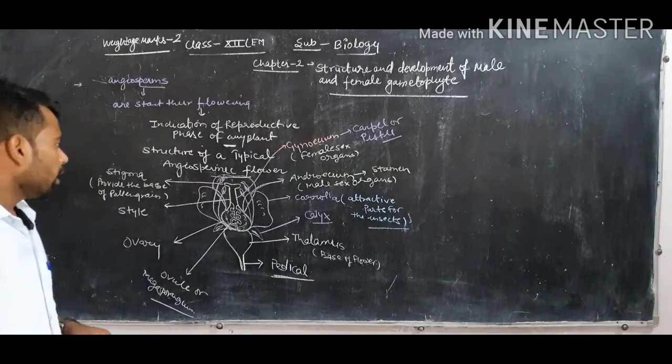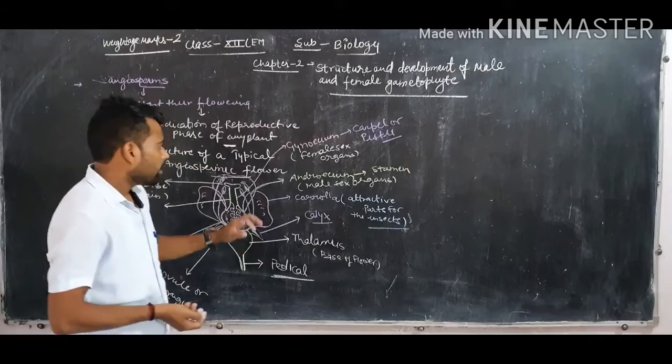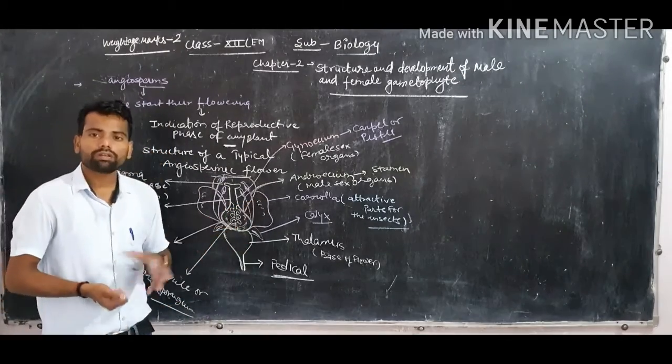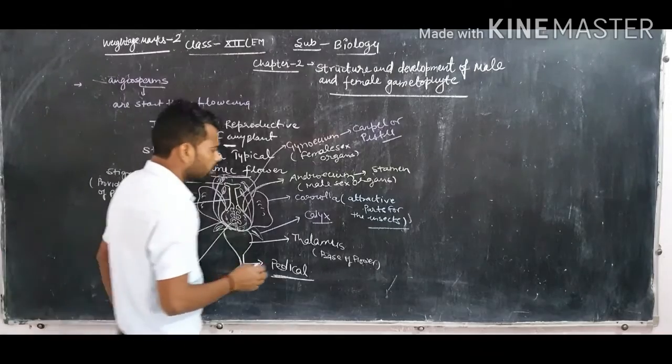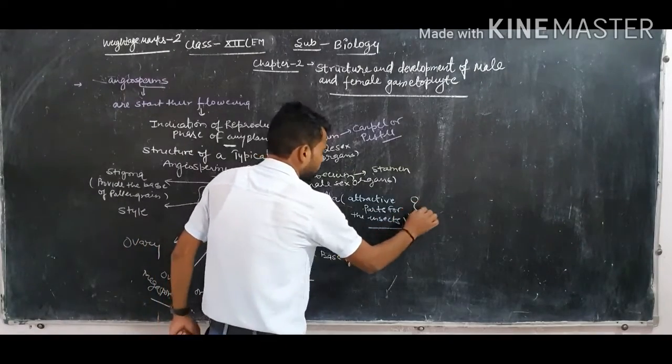Now we have discussed that a total of four whorls are present in the flower, and these whorls are divided into two basic parts.